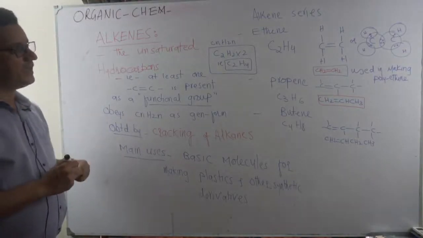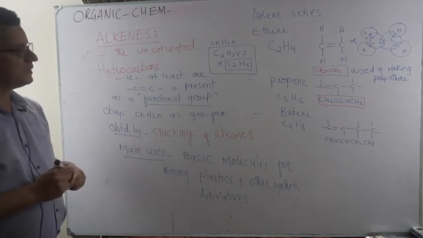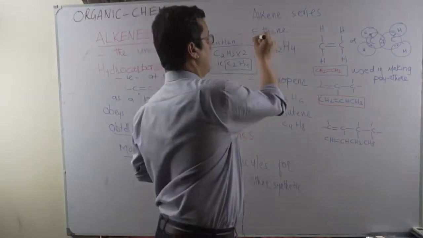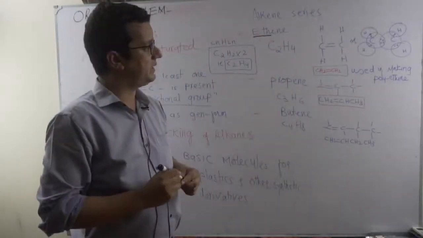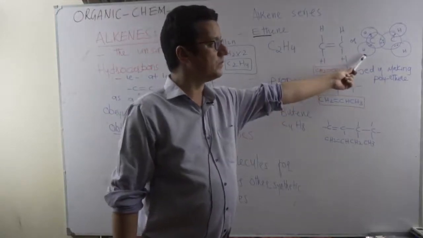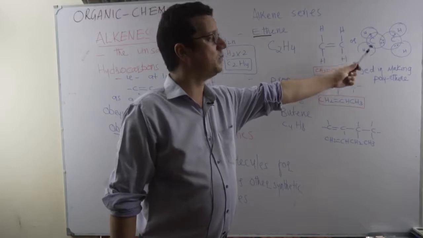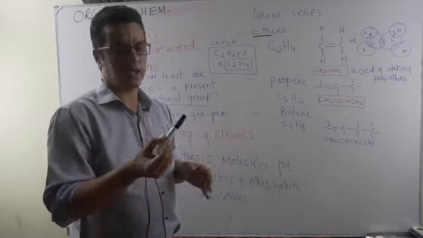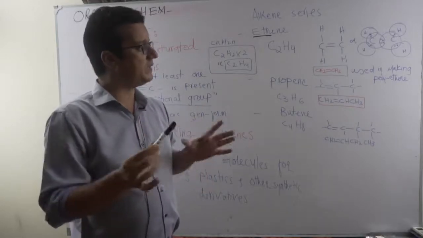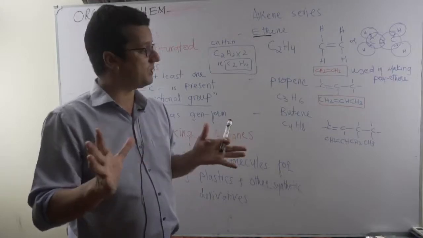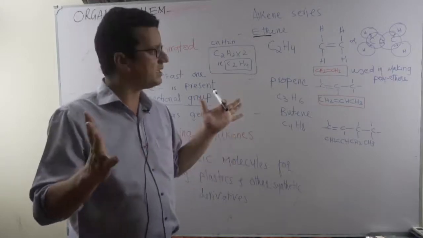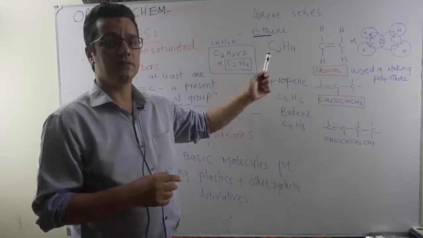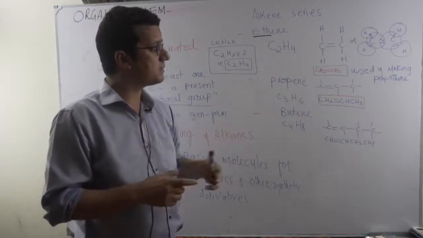So the first molecule is ethene, according to this rule. Eth stands for 2 carbons. They can't have meth because a single carbon atom cannot make a double bond. Eth means 2 carbon atoms, and that is the most basic molecule, the smallest member of the alkene homologous series, and the most important because a large amount of ethene is polymerized to make polythene or plastic. The marker in my hand contains a polythene body, and plenty of other materials are made of polythene, the cling films, the shopping bags, and a variety of packing materials you see in a supermarket. They are basically derivatives of what? Ethene, the polythene.